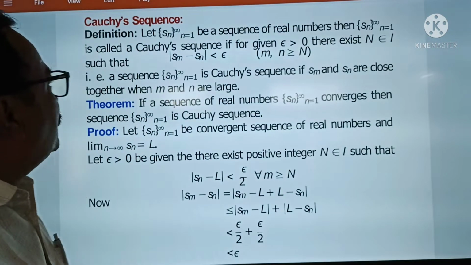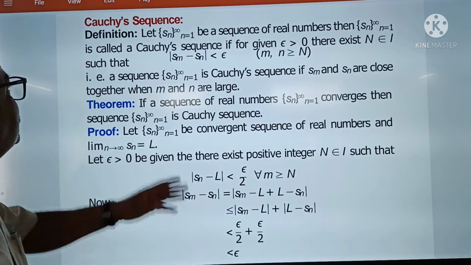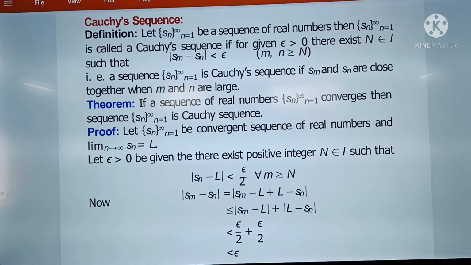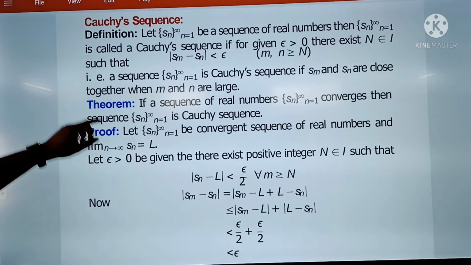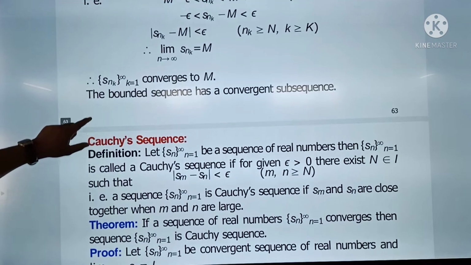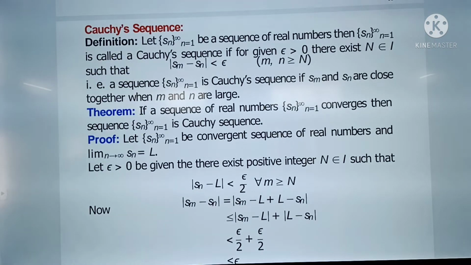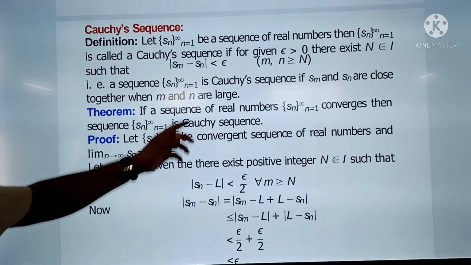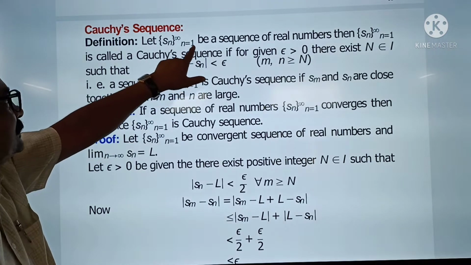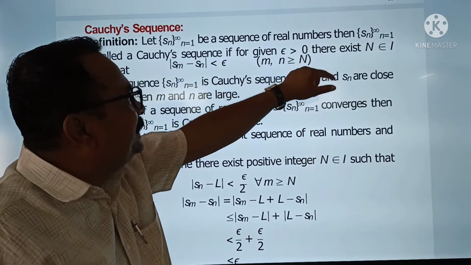See now, the next type of sequence is the Cauchy sequence. I think we have completed up to bounded sequences. Now see the Cauchy sequence. Let Sn be a sequence of real numbers.